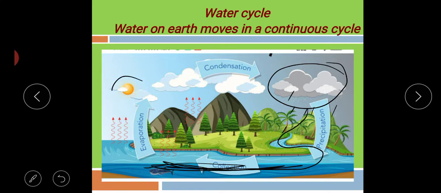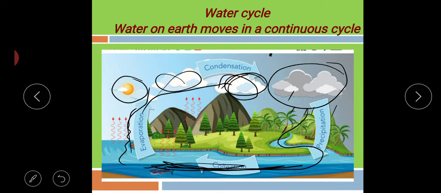But when the sun gives heat, then the water evaporates, going upside again in the form of gas. Yes or no? Then again they go up as small water vapors, and they make small clouds.